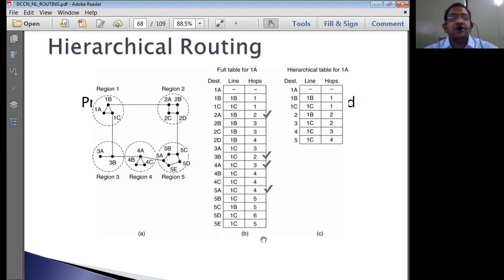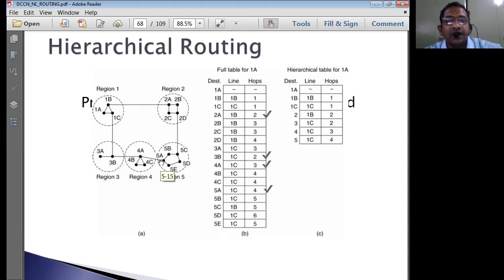Like this, we can simply prepare a routing table to reach any one of the regions. So once it goes to the region, say for example we transfer a packet to some other node, 5D. To transmit a packet to 5D, what is the region 1 router 1A going to do? It is going to transfer that packet from 1A to 1C, 1C to 3B, 3B to 4A, 4A to 5A.